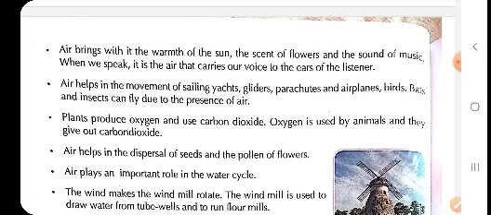Air helps in the dispersal of seeds and pollens of flowers. As I showed you, the flower of a dandelion helps in dispersal of seeds, and some other flowers in the dispersal of pollens. So children, let us discuss all these points with the help of a figure.